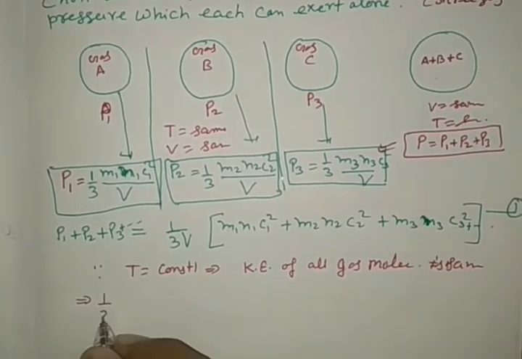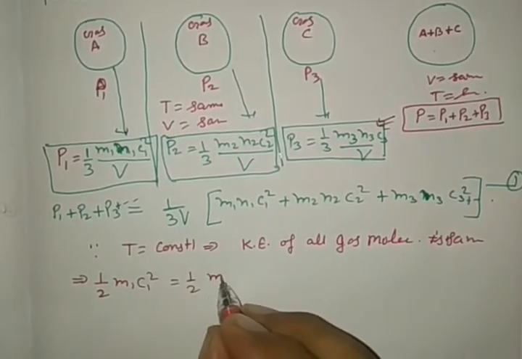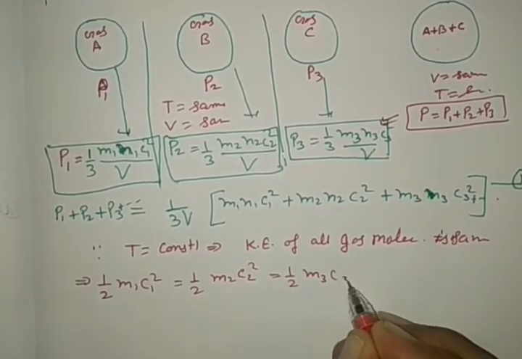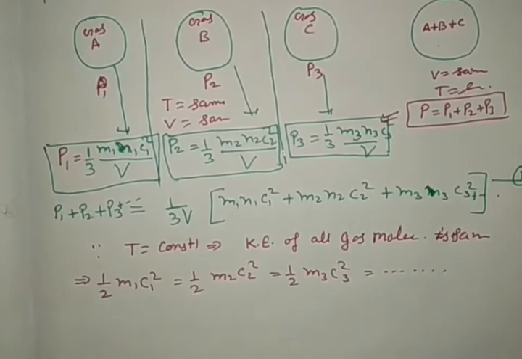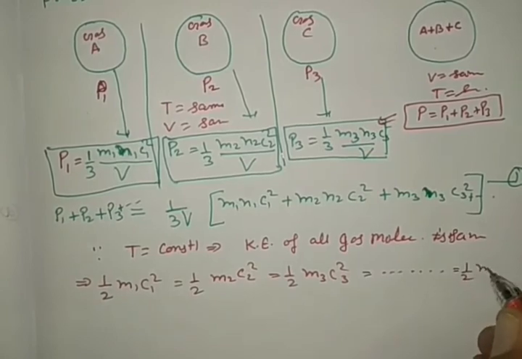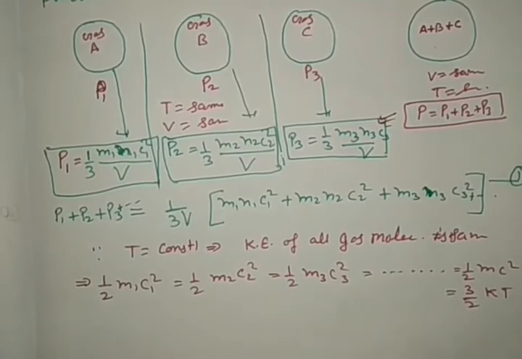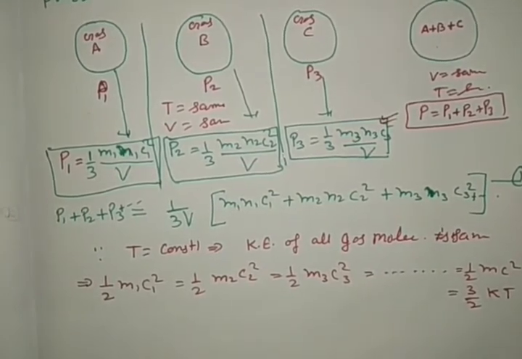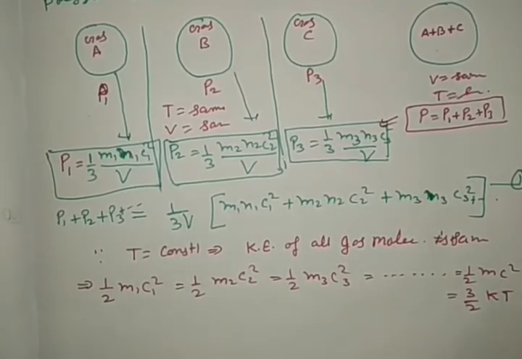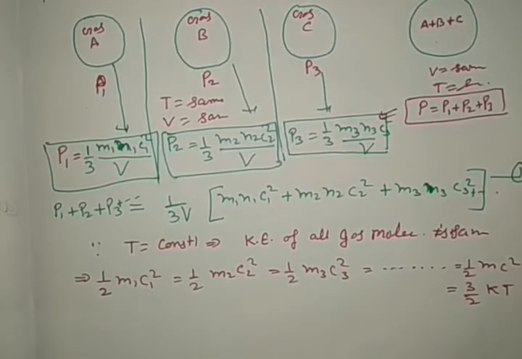For the first gas molecule, half M1 C1 square is equal to half M2 C2 square is equal to half M3 C3 square, if you have taken more than this, and so on. It can be written as half MC square is equal to 3 by 2 kT, where k is the Boltzmann constant and T the temperature, as we have discussed. The kinetic energy of each molecule is equal to 3 by 2 kT, where k is equal to the Boltzmann constant.